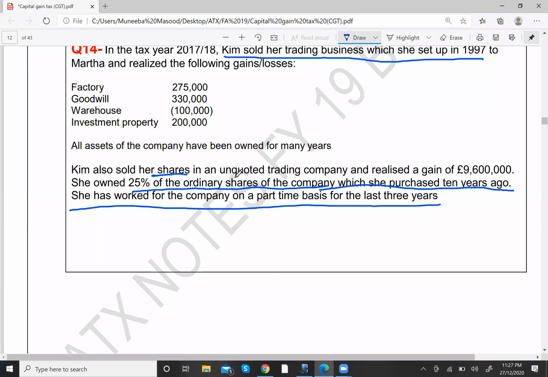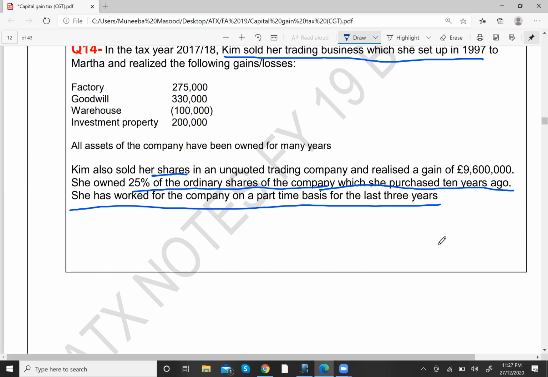How much was the gain on sale of shares? That was 9,600,000, right? So that was the gain.